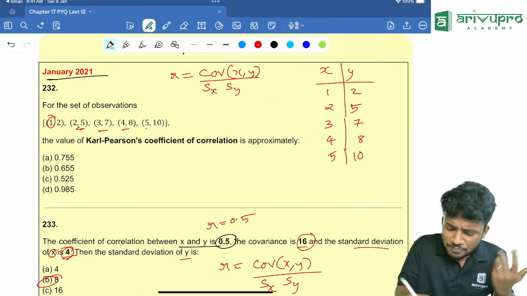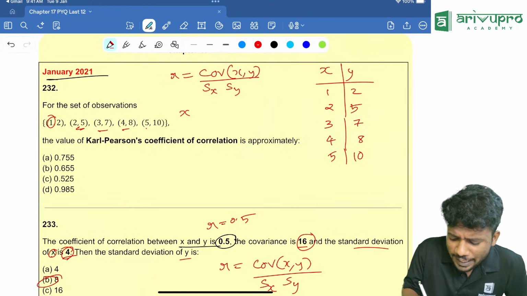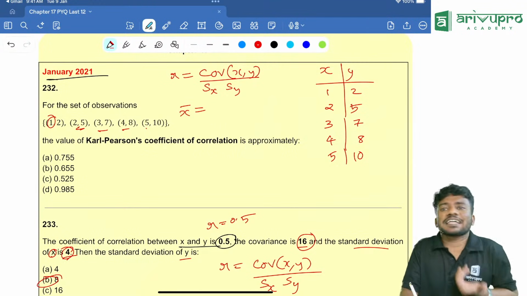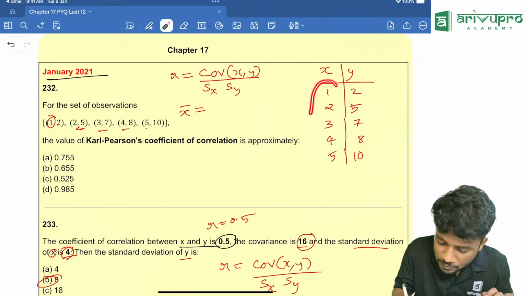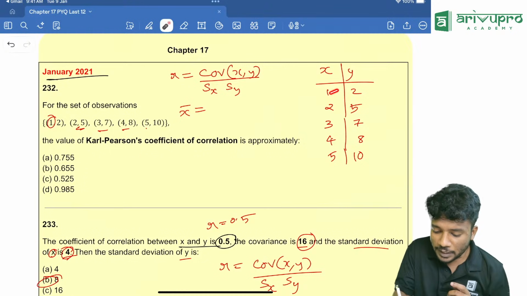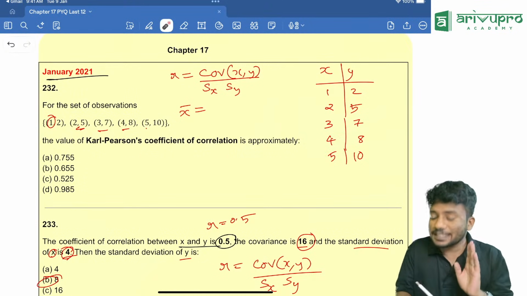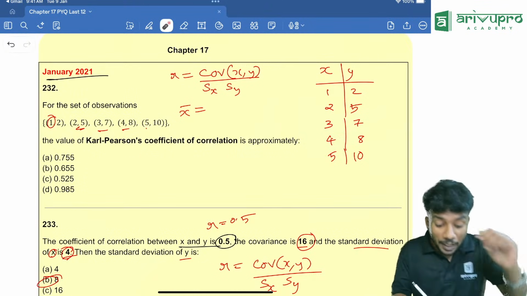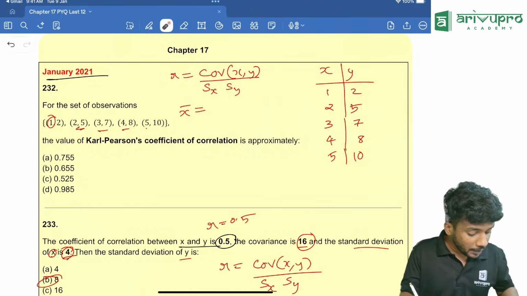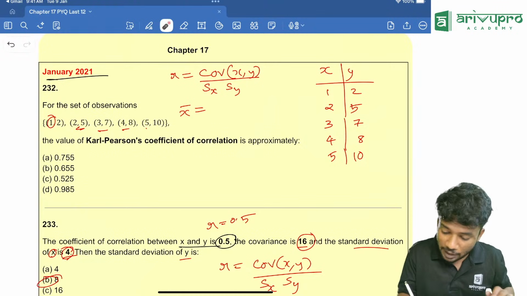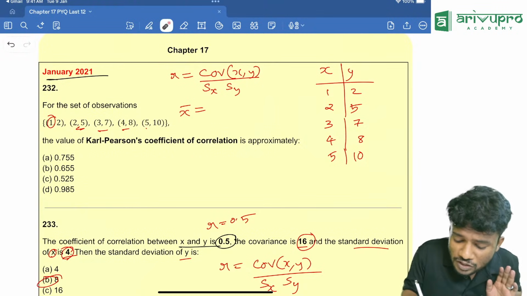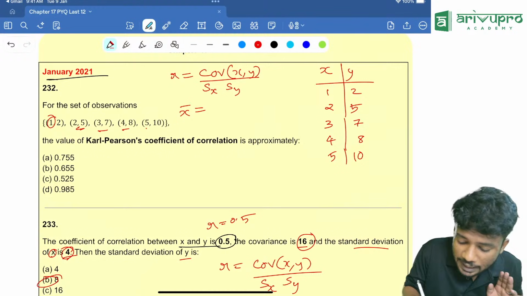First of all, if you ask me what is x bar, the mean of x over here, you need to add all these values divided by how many terms there are. 5 terms are there. That is your x bar value. X bar is 1 plus 2 plus 3 plus 4 plus 5 divided by 5, which we will get as 3.